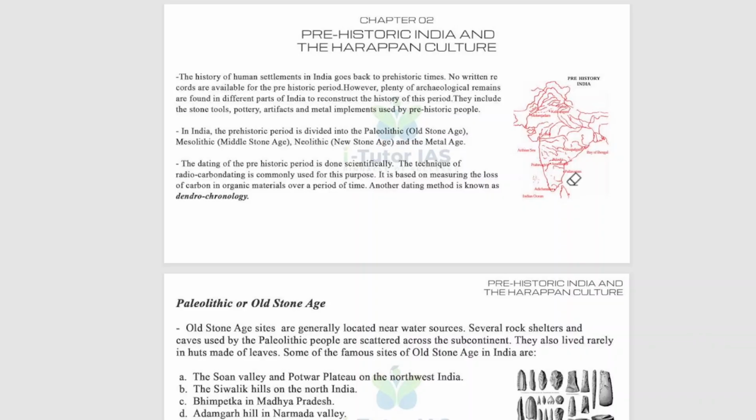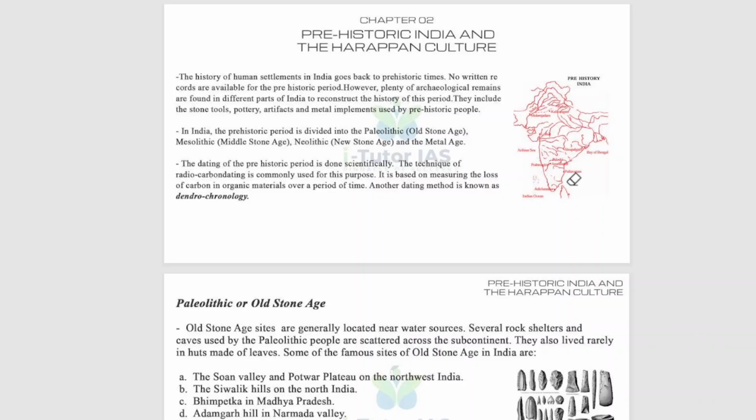This is the basic idea about prehistory, and the basic characteristics of this period are: one is pre-writing. We already discussed that no written records are there. And archaeological evidence, because archaeologists and anthropologists study this period by excavating and analyzing artifacts which can include early stone tools, pottery and human and animal fossils.